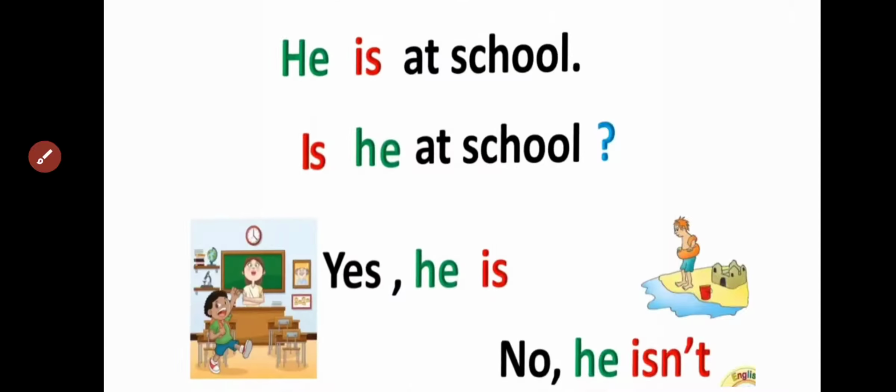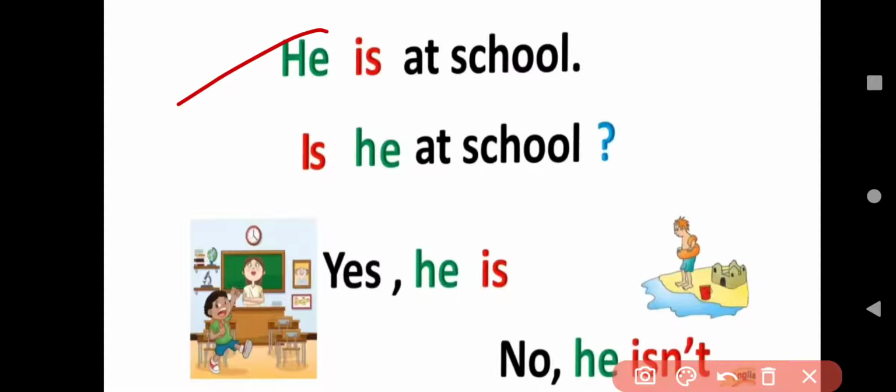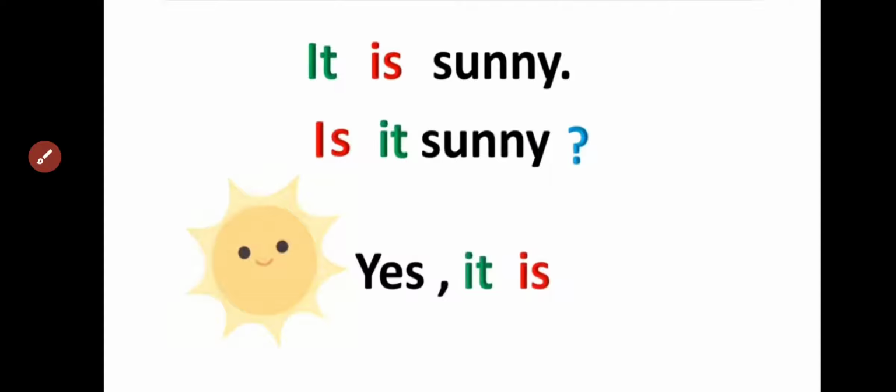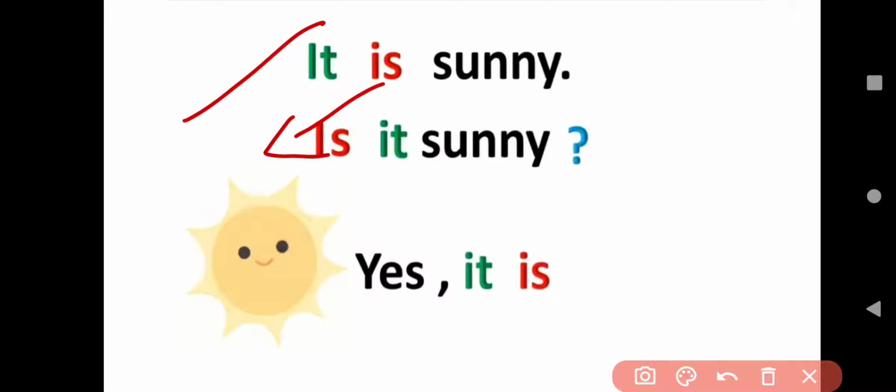Next example, he is at school. So how will we make a question? Is he at school? Yes, we start our question with is. Is he at school? Next is, it is sunny. We start our question with is. Is it sunny?